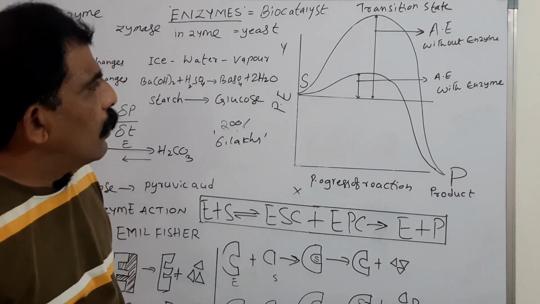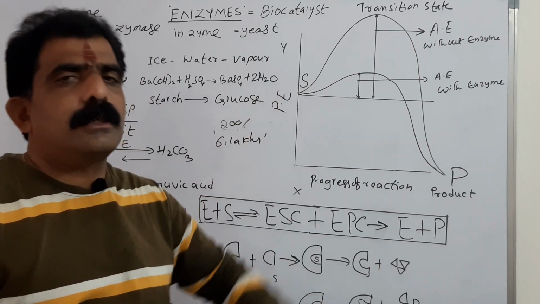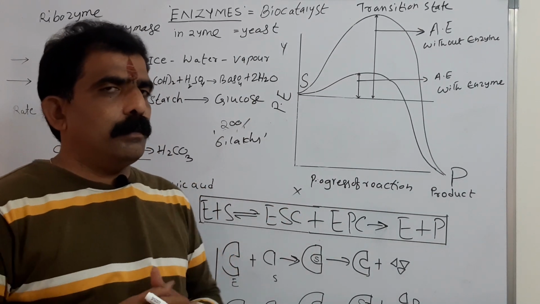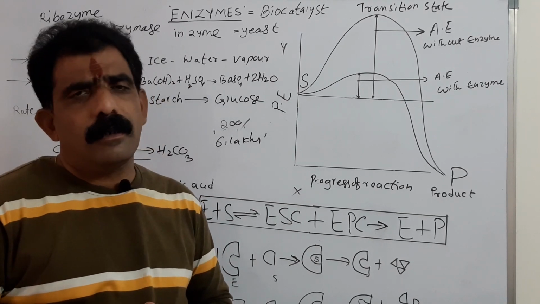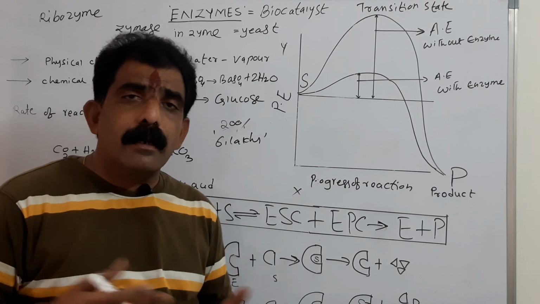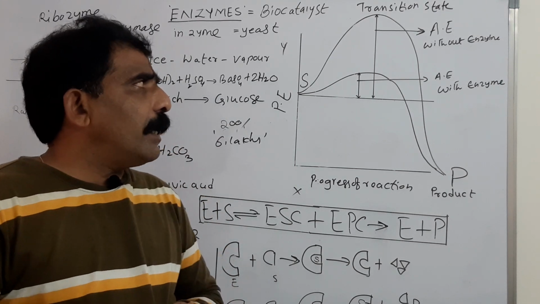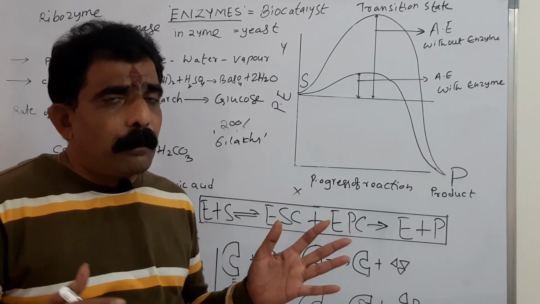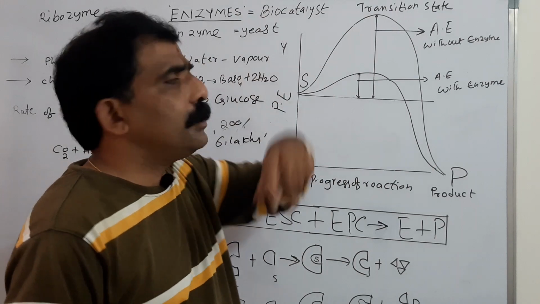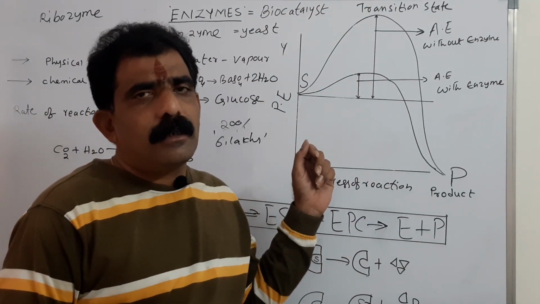Here, to bring this substrate molecule to its transition state, we need to invest some energy. That energy is said to be activation energy. Activation energy is the energy required for the occurrence of a chemical reaction. Otherwise, activation energy is the difference between the potential energy content of the substrate molecule and its transition state. To reach the transition state, it needs some energy.